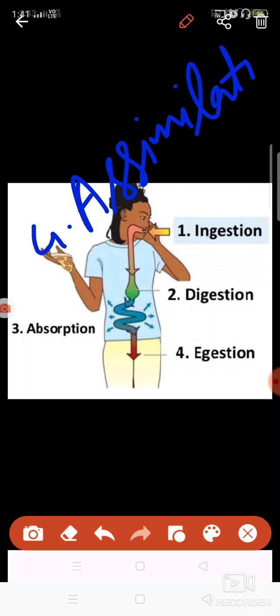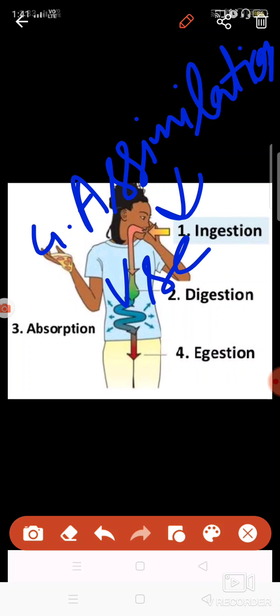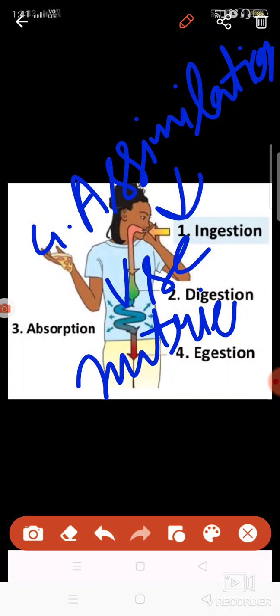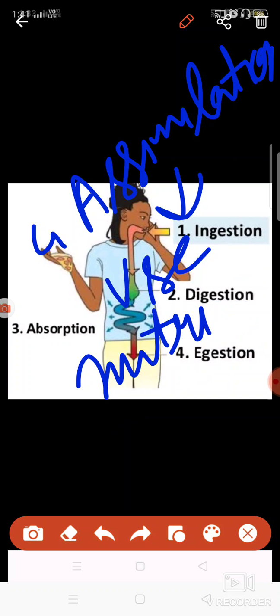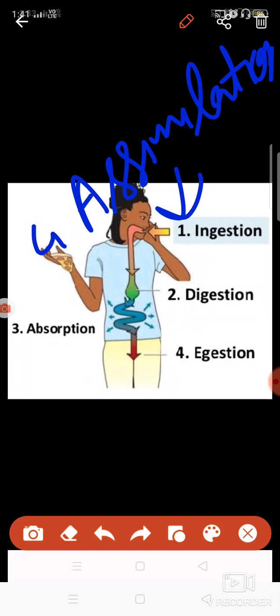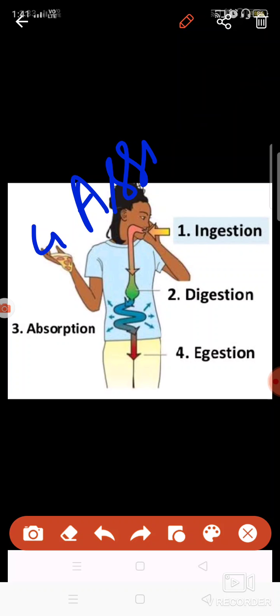Assimilation means to use the nutrients. Like you are eating proteins. When these proteins are broken down into simple form, the protein will help you in growth. The process in which the nutrients are used is known as assimilation.